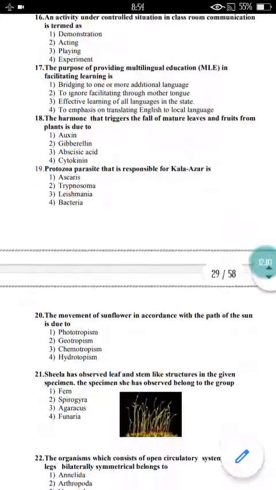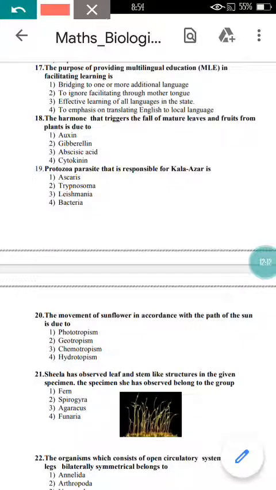Now come to question number 18 here. The hormone that triggers the fall of mature leaves and fruits from the plants is, you must know about it, nothing but abscisic acid. Abscisic acid is the hormone that triggers the fall of mature leaves and fruits.